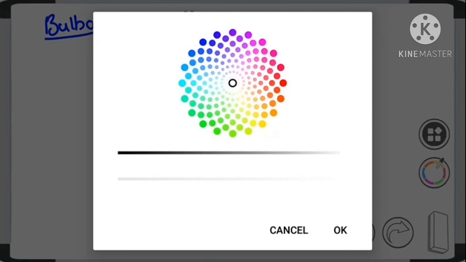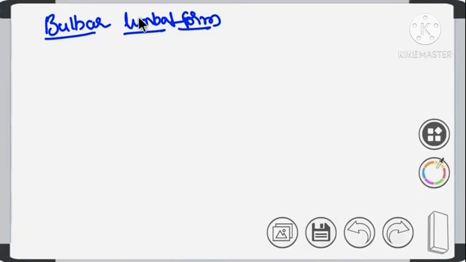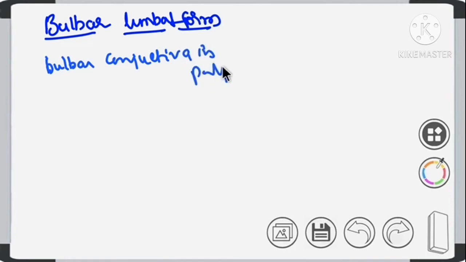Here what we see is changes in the bulbar conjunctiva, that too in the palpebral area. So at this site we'll see changes.